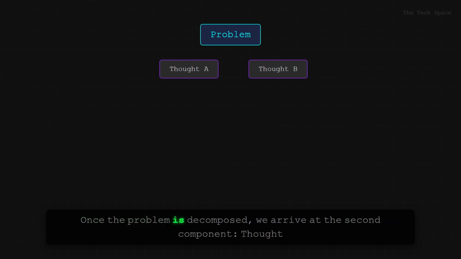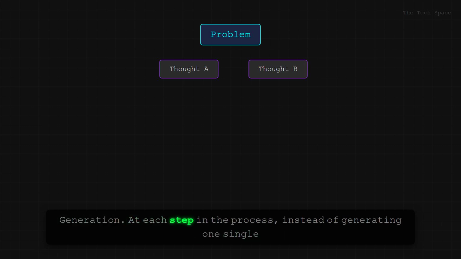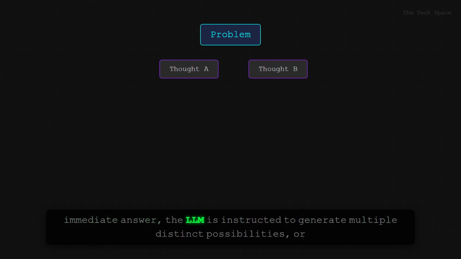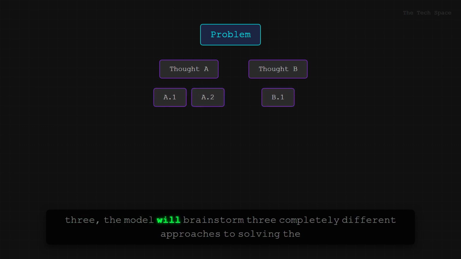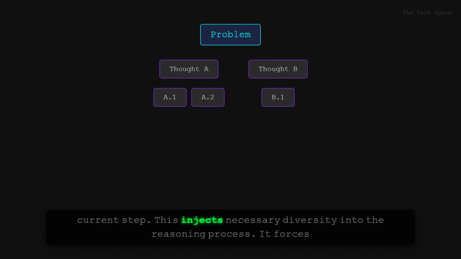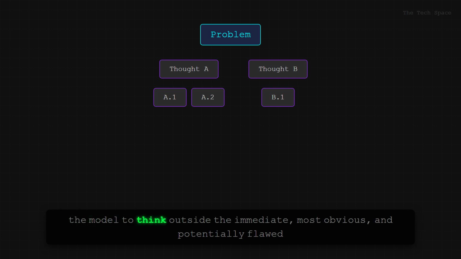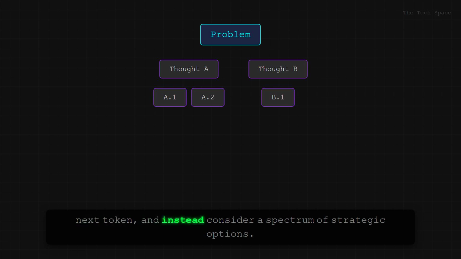Once the problem is decomposed, we arrive at the second component, thought generation. At each step in the process, instead of generating one single immediate answer, the LLM is instructed to generate multiple distinct possibilities, or reasoning branches. We call this parameter k. For example, if k equals 3, the model will brainstorm 3 completely different approaches to solving the current step. This injects necessary diversity into the reasoning process. It forces the model to think outside the immediate, most obvious, and potentially flawed next token, and instead consider a spectrum of strategic options.